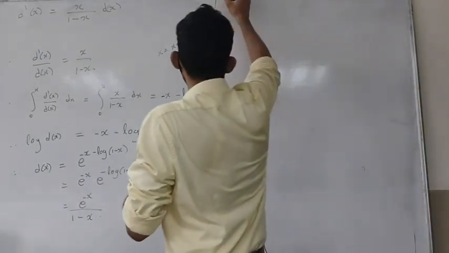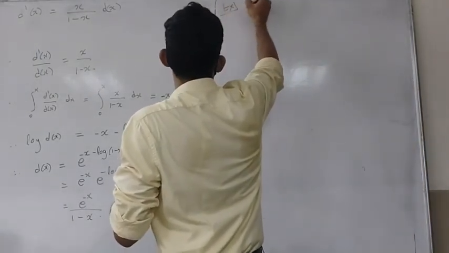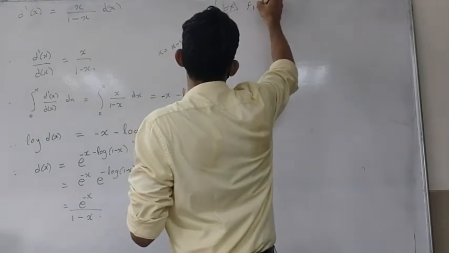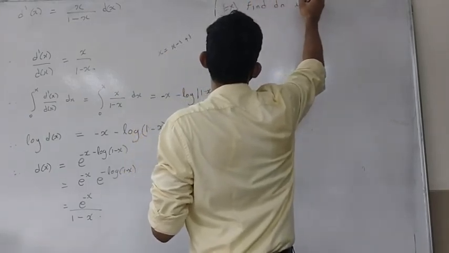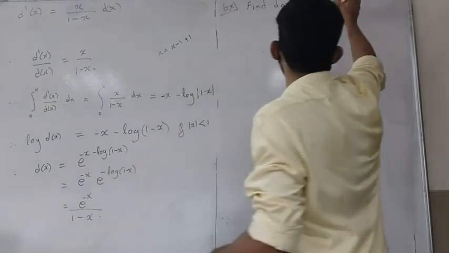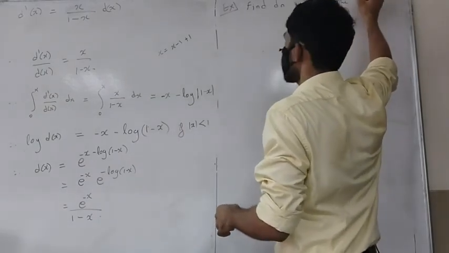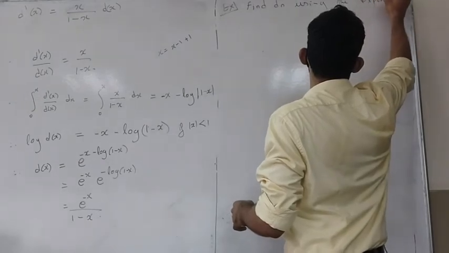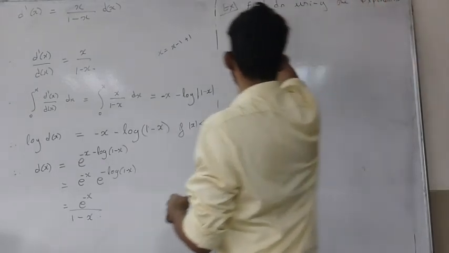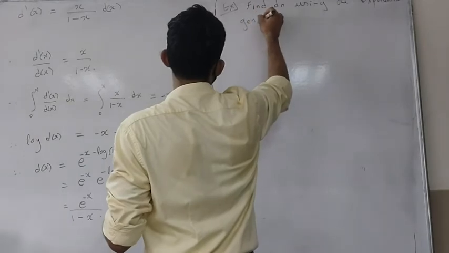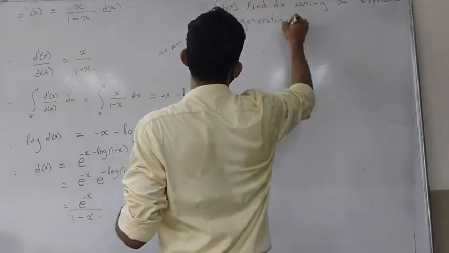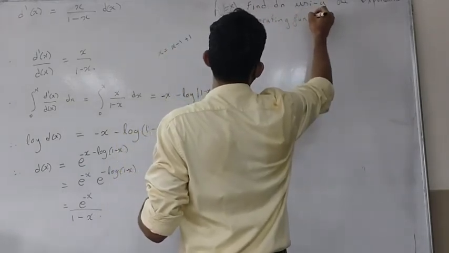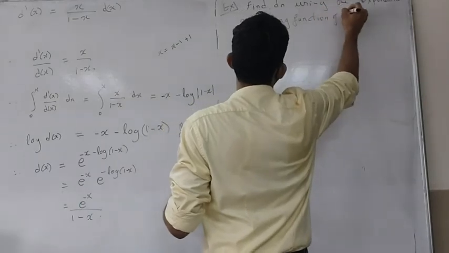Find dn using the exponential generating function of d.